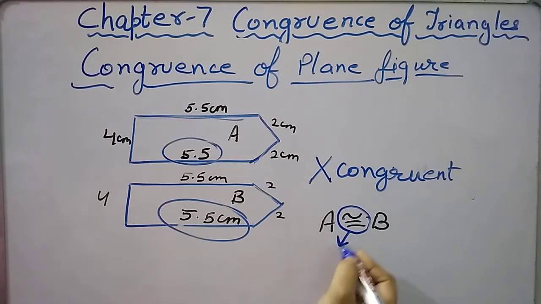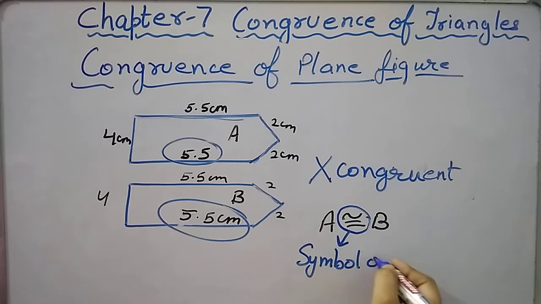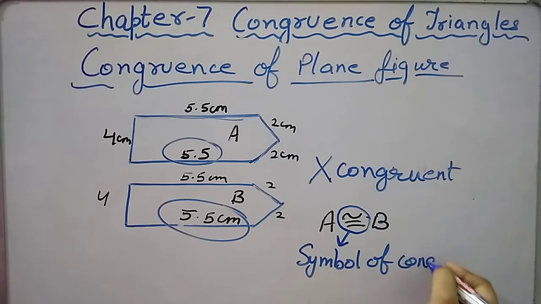So this is the symbol of congruence. This is the symbol which tells us whether the two figures are in congruence to one another or not.